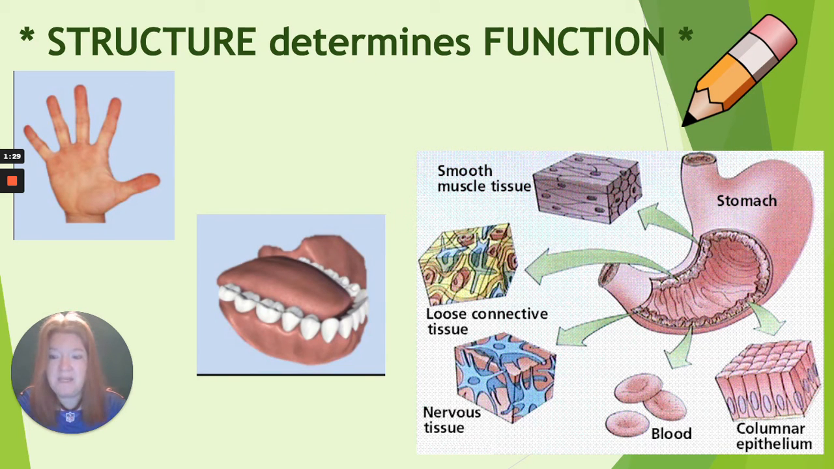An important concept in the human body is that structure determines function. What determines function? Structure. What does structure determine? Function. So your hand is shaped the way that it is because it allows you to grip things. Okay? Your teeth have the structure that they do because their function is to grind up and bite food. Okay? Within the stomach, all of the different tissues have different structures because they have different functions. Nerve cells have the shape they do because of their function. So structure determines function.